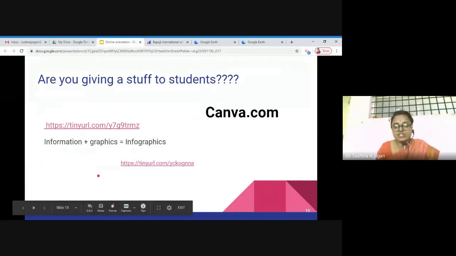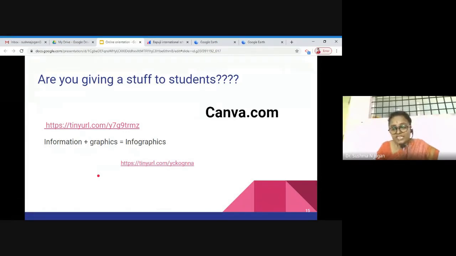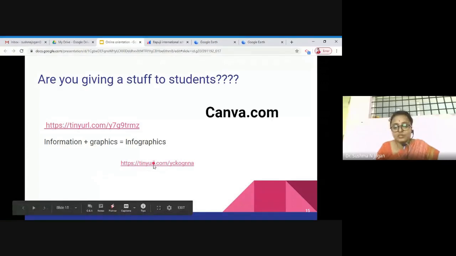As teachers, we are creative enough, so we can create this type of file for the students, that is infographics. The whole 8 pages of information can be brought into 1 page, and if we give that type of information to the students, then definitely they would like to read it. One such example I'm going to show here is this information graphic, which I have created for my students, and it is very helpful for them to retain things for a long time, isn't it?